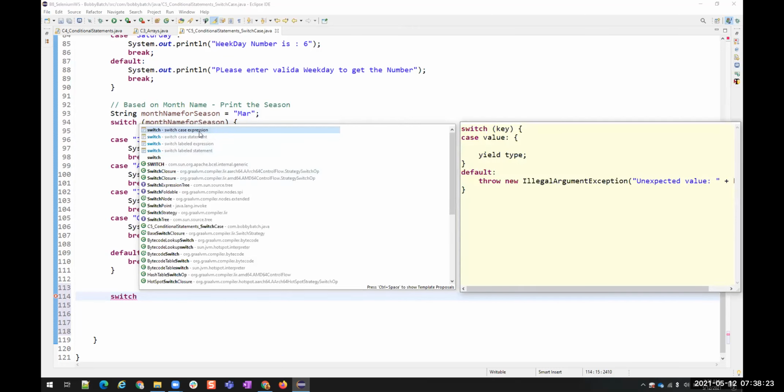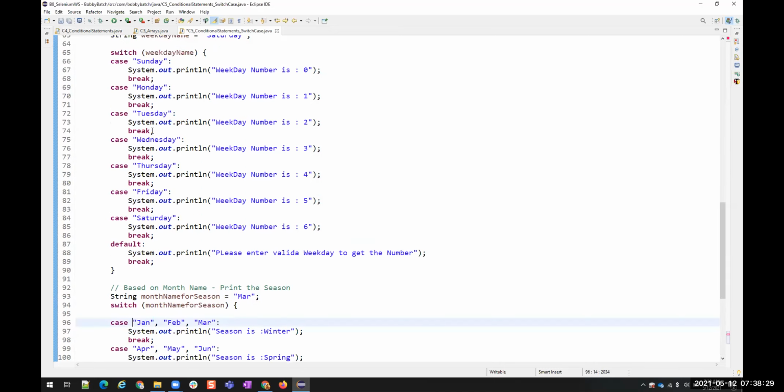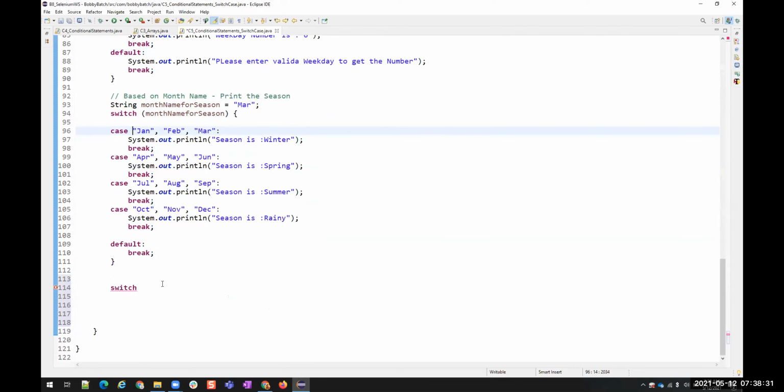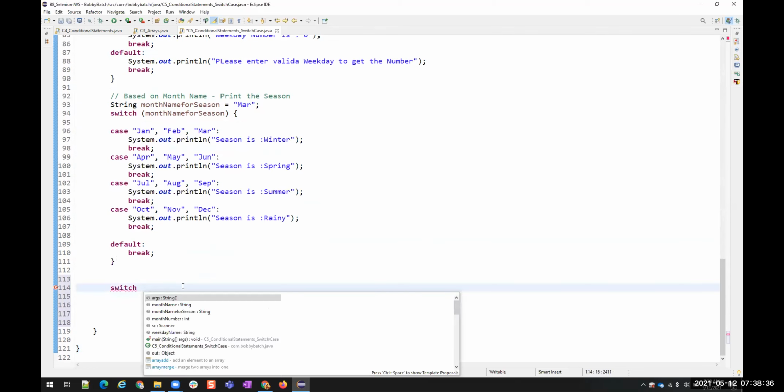Why do we have this expression case? Now we are giving directly Sunday, Monday, Tuesday, but this switch case will also be able to take expressions as input.